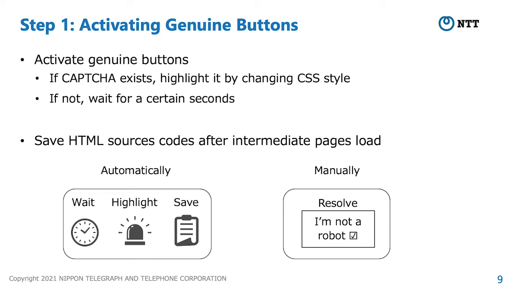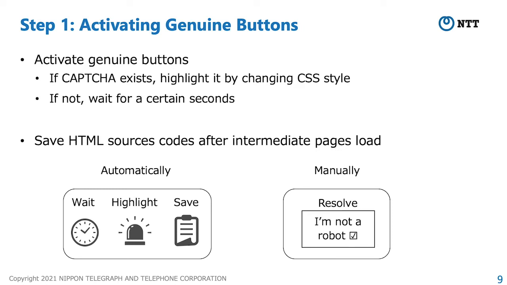First, I explain step 1. In step 1, our method activates a genuine button, which is not clickable or visible after an intermediate page is loaded. There are 2 conditions for activating genuine buttons: waiting for a few seconds or resolving CAPTCHA.